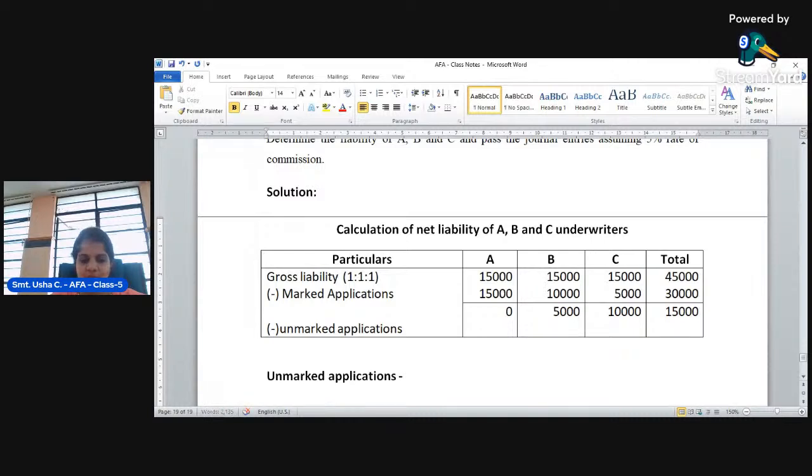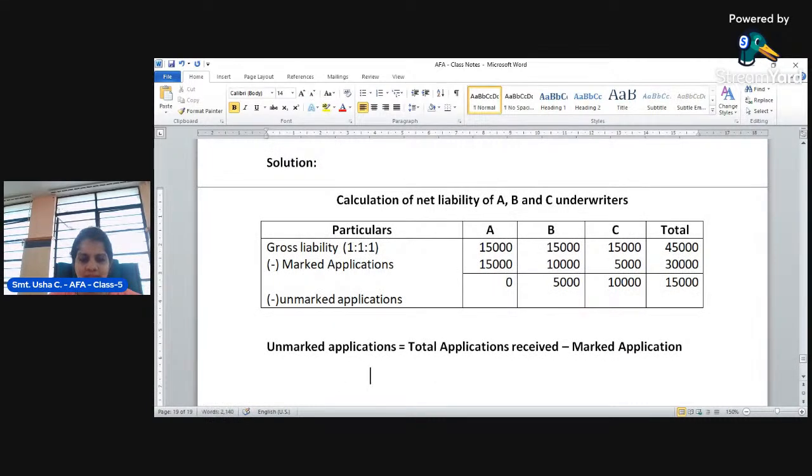by using this formula. It is equal to total applications received minus marked applications. What's the total applications received?